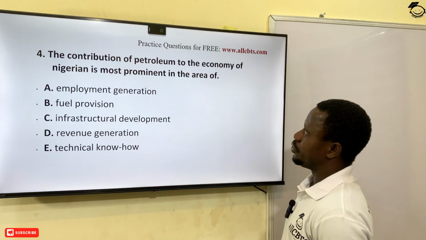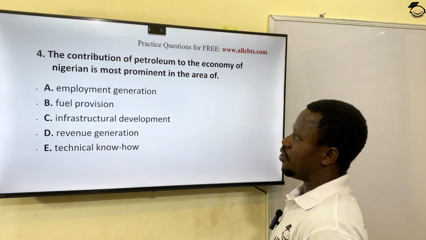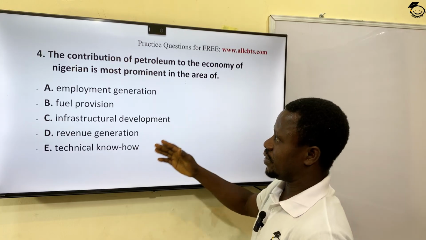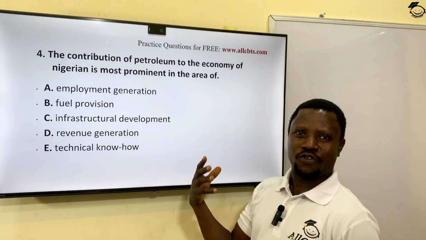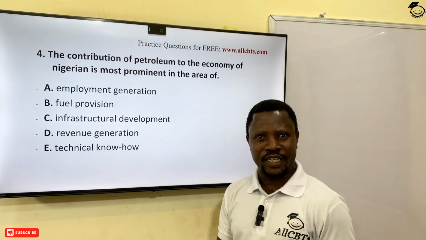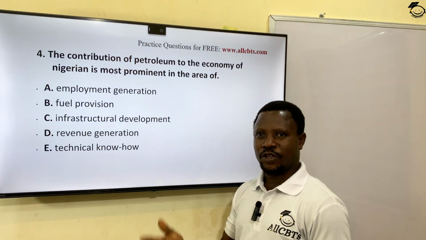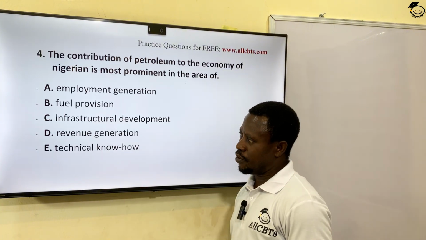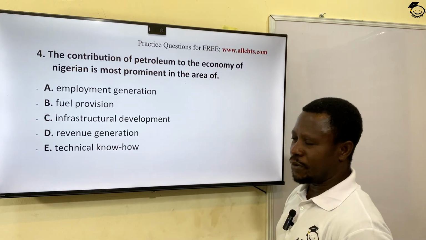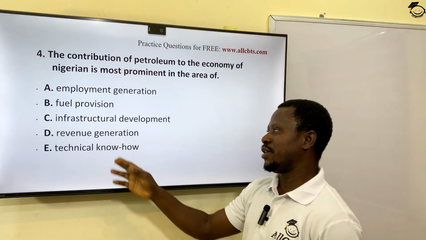The contribution of petroleum to the economy of Nigeria is most prominent in the area of... In other words, what do we get from petroleum? If you look at all these options, they are all what we get from petroleum, crude oil in particular. But here, we are talking about the most prominent among them. Employment, we have it. Fuel, we have it. Infrastructure development from the money we get from oil. Revenue generation, technical know-how. Also, we have many expatriates working in oil companies who are here because of petroleum. But the most prominent one that we get as Nigeria is what?